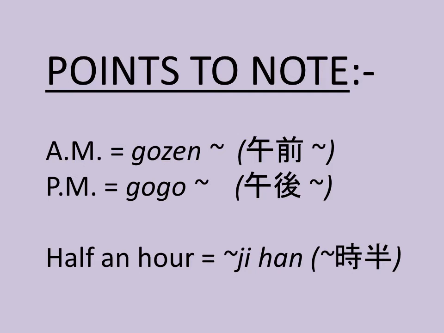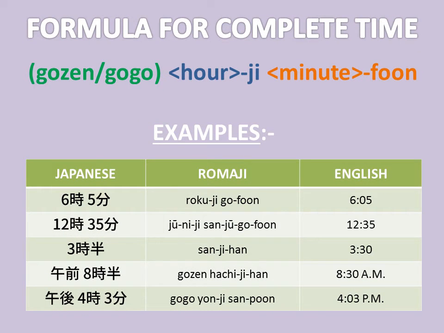The second pointer is, if you want to say half an hour, then it would be the hour in numbers, then the suffix ji and han. Han means half. So 2:30 would be Niji han. We'll see a couple of examples in our next slide. The basic formula for saying the complete time is gozen or gogo, which is optional and only used in the 12-hour format, then the hour with suffix ji, and then the minute number with the suffix fun.